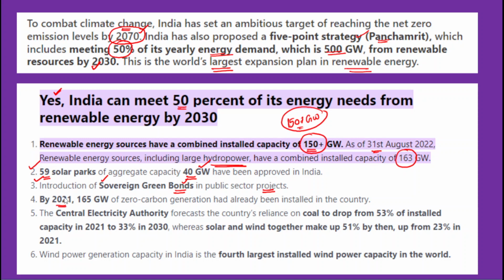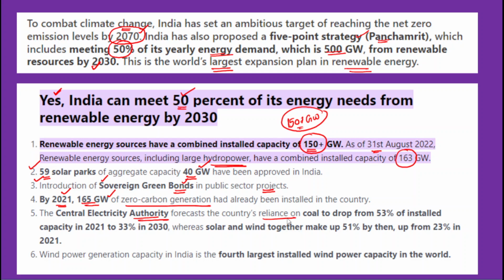So if you look at some data, by 2021, 165 gigawatt of zero carbon generation had already been installed in the country. So if we can go at this pace, we can certainly achieve the 50% renewable energy target. So apart from that, the Central Electricity Authority has focused on the country's overall reliance on coal, as we are excessively dependent on coal.